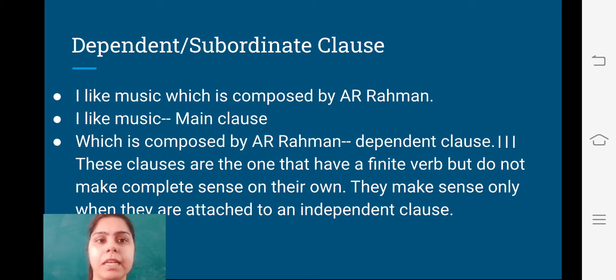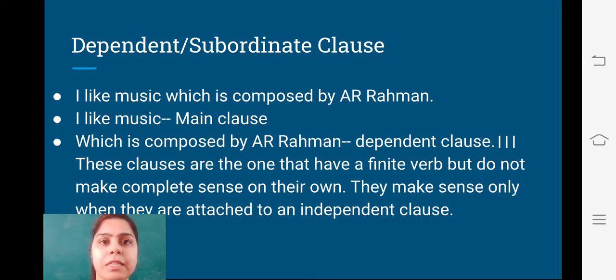But there is another group of words, which is composed by A.R. Rahman. तो ये जो है, it will be considered as a dependent clause because it is dependent upon I like music.